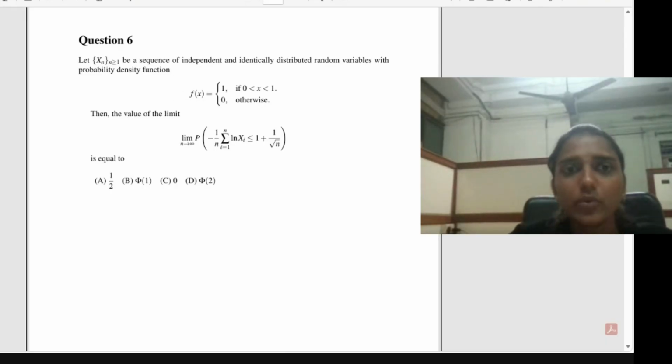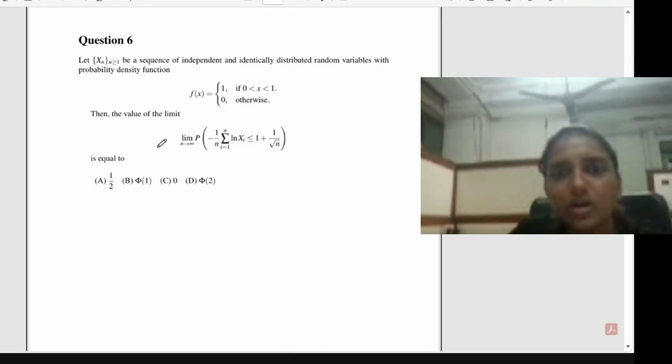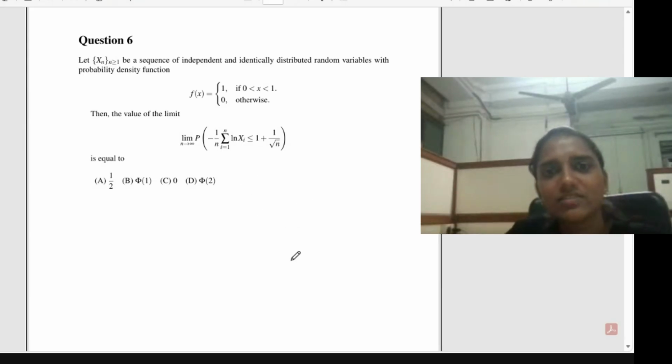Now we have to find the value of this limit: n tends to infinity, probability of minus 1 by n summation i equal to 1 to n log Xi less than or equal to 1 plus root n. While looking into this question for the first time, we may wonder how to find this answer since log is there. This is actually a very simple question that we can solve in a few seconds.